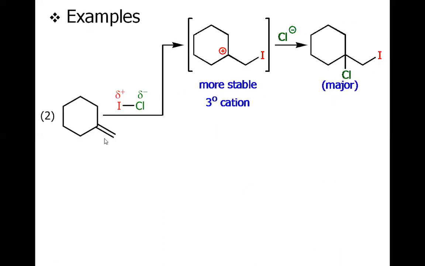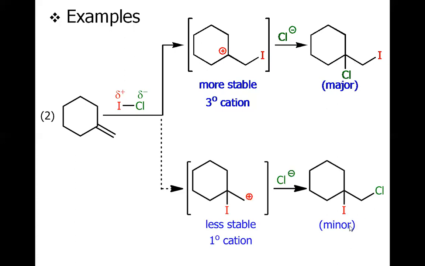Same is the case for this example. This iodine, being partial positive, will attach to the terminal, and the chlorine will attach to this tertiary carbon center to have this product as a major one, not the blue product. So everything is going as per Markovnikov rule, which is quite obvious and quite reasonable.